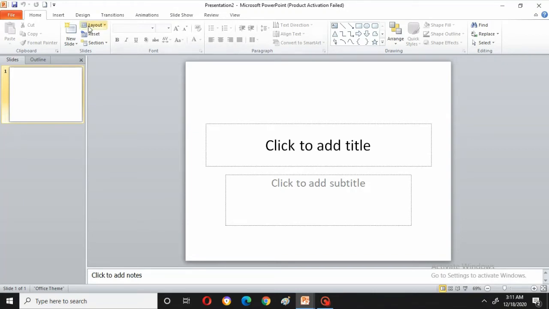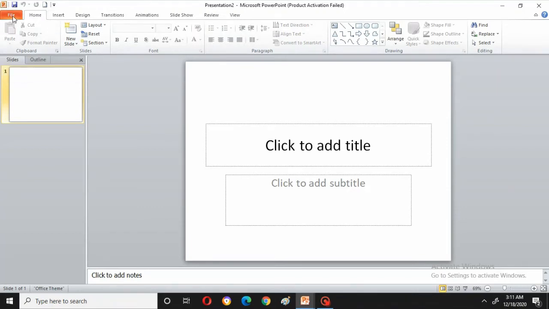Next comes the menu bar. The menu bar has all the menus, such as File, Home, Insert, Design, all these things, which I have already explained clearly in MS Word and MS Excel. Now I don't want to discuss all those things. I'll be explaining the main important things in this.